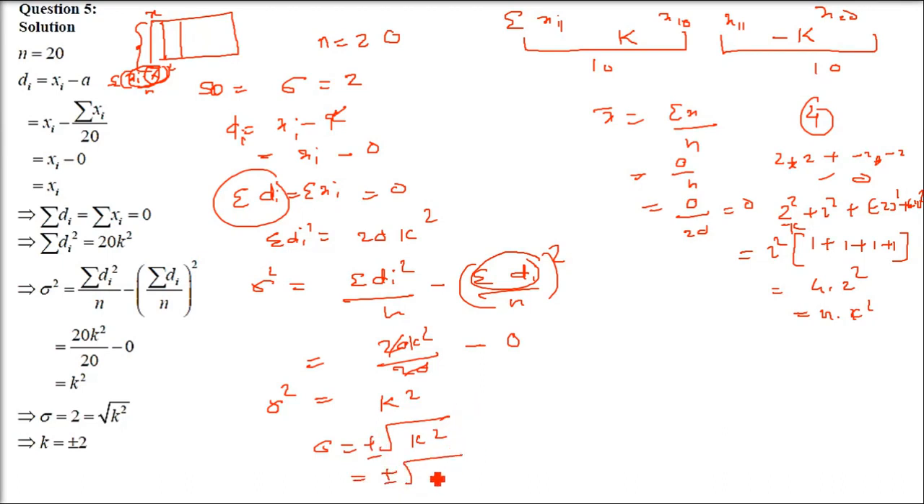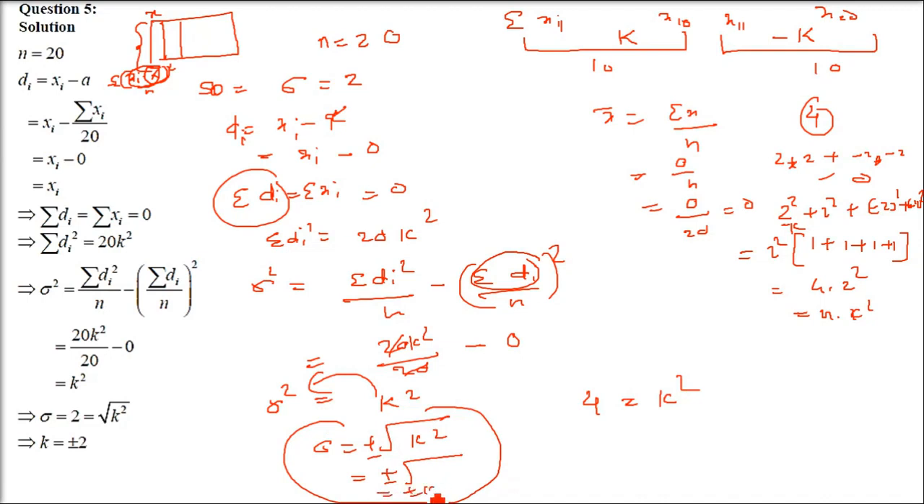But the question is asking about k. What is k? Since we have sigma square equals k square and sigma is already given in the question, the standard deviation in the question is 2. If the standard deviation of the observation is 2, then write the value of k. So we have sigma is 2. So what do you get k? Basically k square is 4. K is plus minus 2 now.